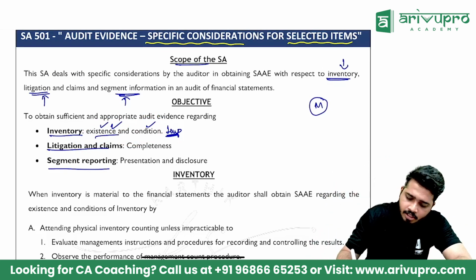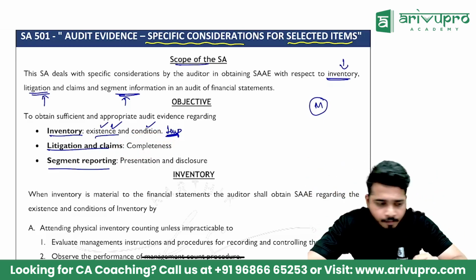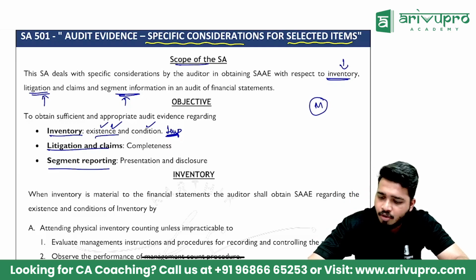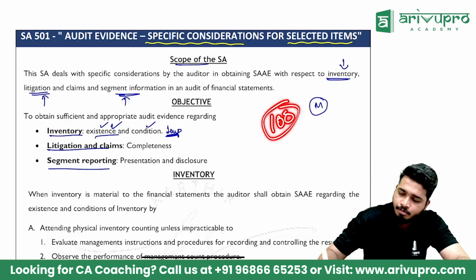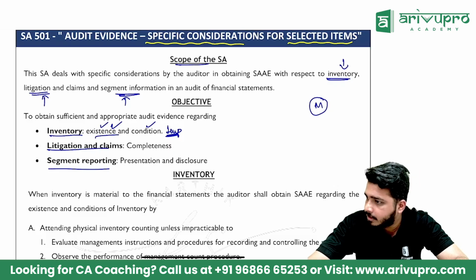Clear? Litigation and claim. Sir, everything should be disclosed to the users. If you have a case going on, should you tell him? Yes, that's why completeness is required. Sir, cases are going on, sir. 100 cases have been filed, but I am showing only 80. Why? Sir, if I show 20 more, my investors will get a heart attack. But you should show. Completeness should be there.